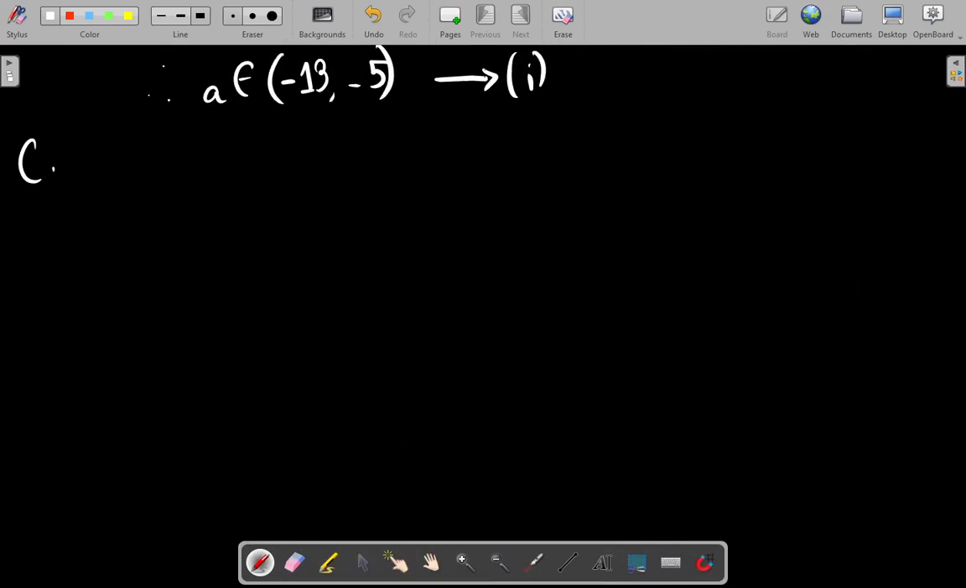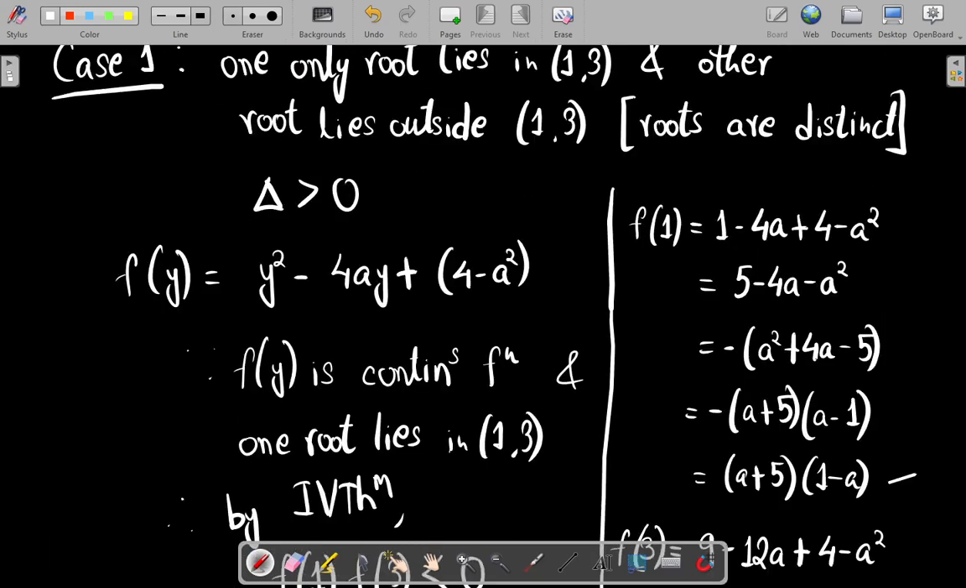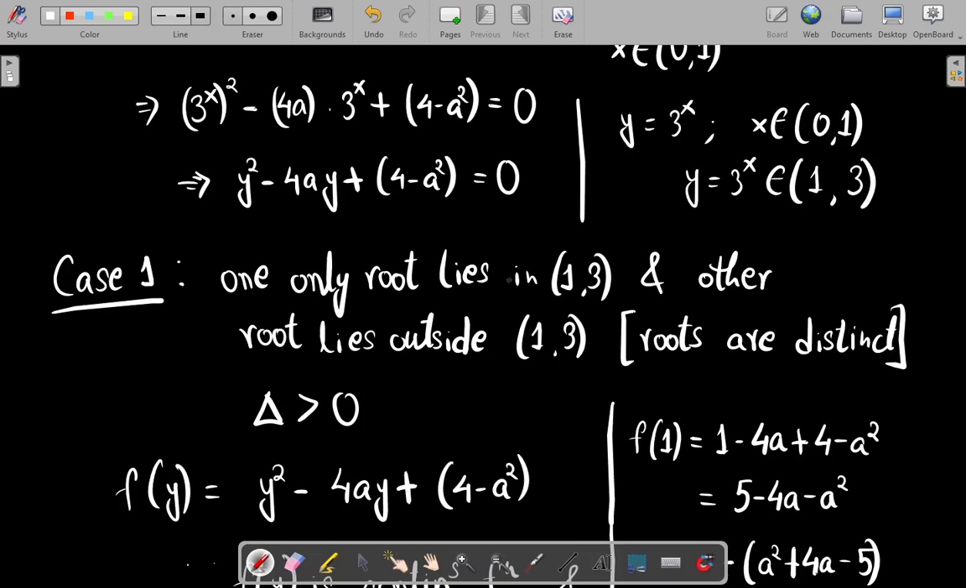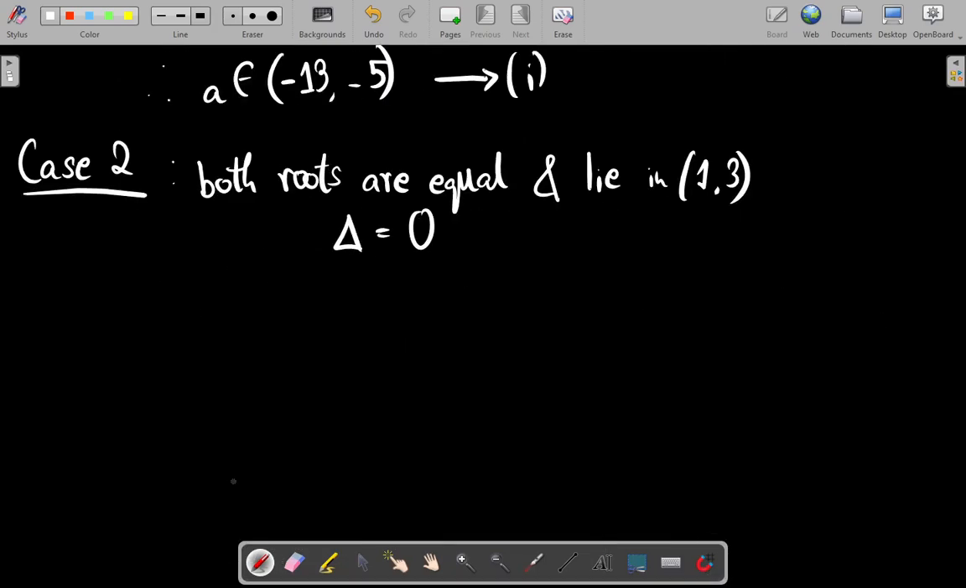So the other case: both roots are equal and lie in this interval 1 to 3. In this case the discriminant will be equal to 0. So the discriminant, which is y square minus 4ay plus 4 minus a square, equal to 0, right? So b square minus 4ac will be equal to 0.